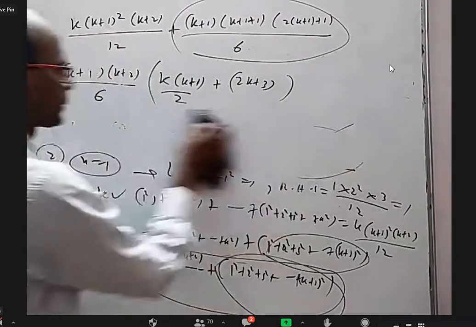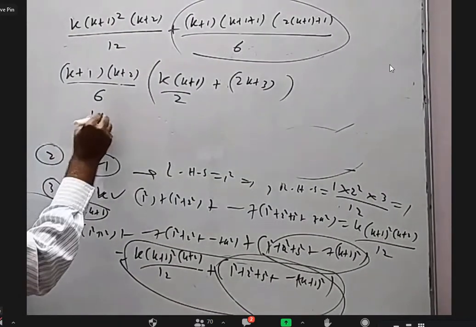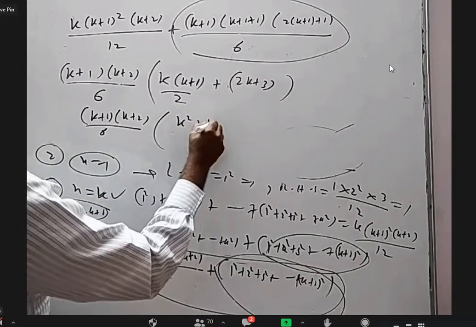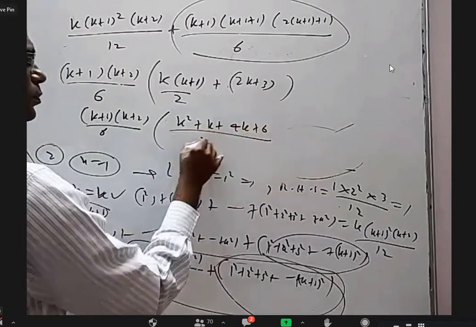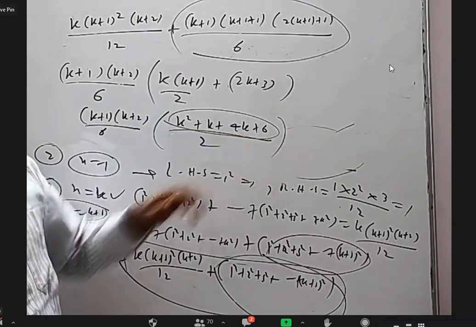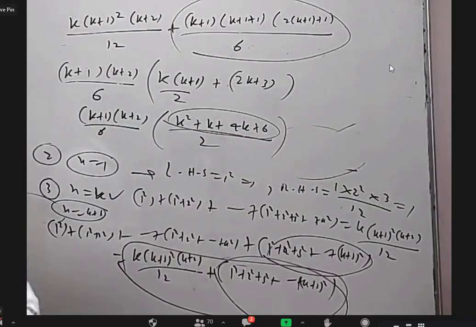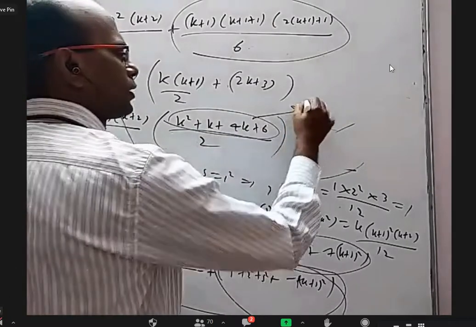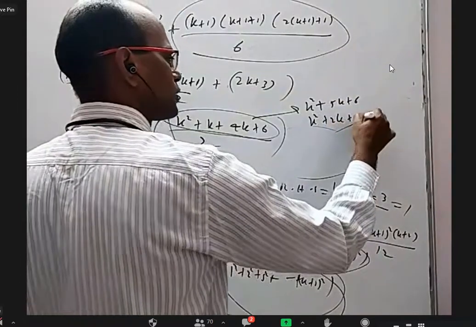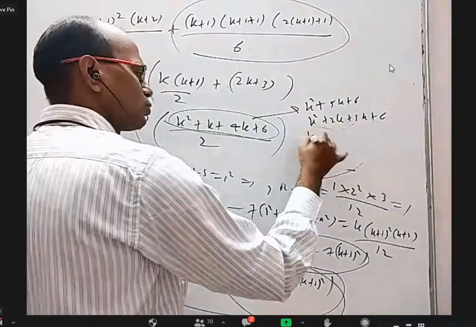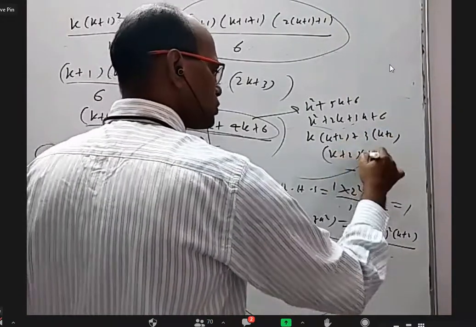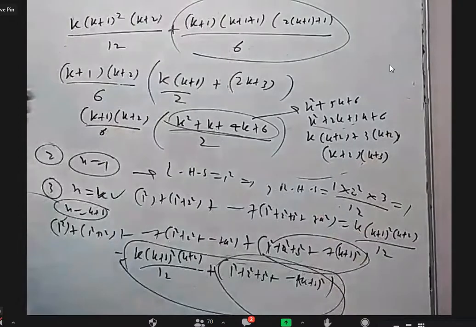Now, (k plus 1) into (k plus 2) by 6. If I take LCM, it will be k square plus k plus 4k plus 6 by 2. What is this? k square plus 5k plus 6, right? We can write it as (k plus 2) into (k plus 3). This is k square plus 5k plus 6, which can be written as k square plus 2k plus 3k plus 6. From these two, take k common, we will get k plus 2. From this, 3 common, k plus 2. It is (k plus 2) into (k plus 3).